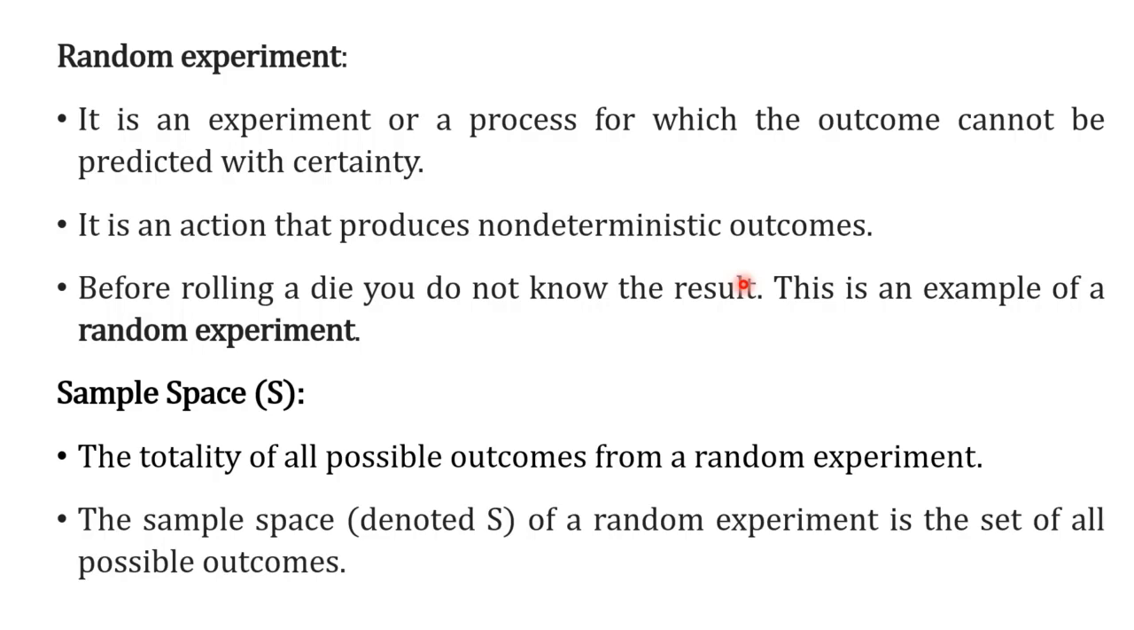Now, what is the sample space of tossing a coin? It is a set of either head or tail. Head and tail, it is the sample space of tossing a coin. It is the sample space of rolling a dice, 1 to 6. So sample space in general is the complete set of all possible outcomes. That is called a sample space here.